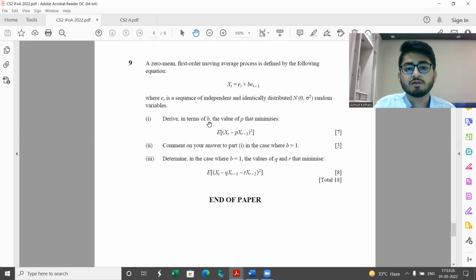So part one is: derive, in terms of b, the value of p that minimizes this. So I want to minimize this. Now the first thing which should come to your mind is to get an expression for X_t minus p X_{t-1}. You see, X_t is nothing but an MA(1) process, if you observe over here. So we know that the error terms are all independent, and it's also mentioned in the question. So you express all of these in terms of error terms, and you square it. Since these terms are independent, when you take expectation, you can easily break them up. And then you need to differentiate with respect to p so that this term gets minimized.